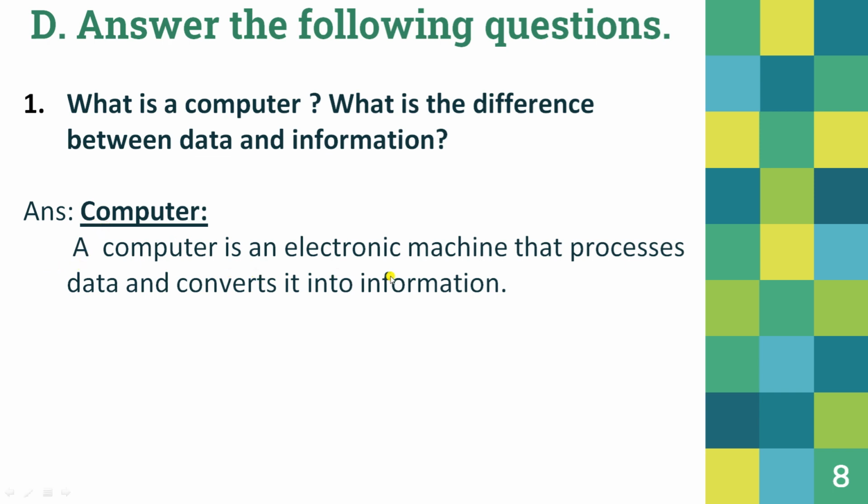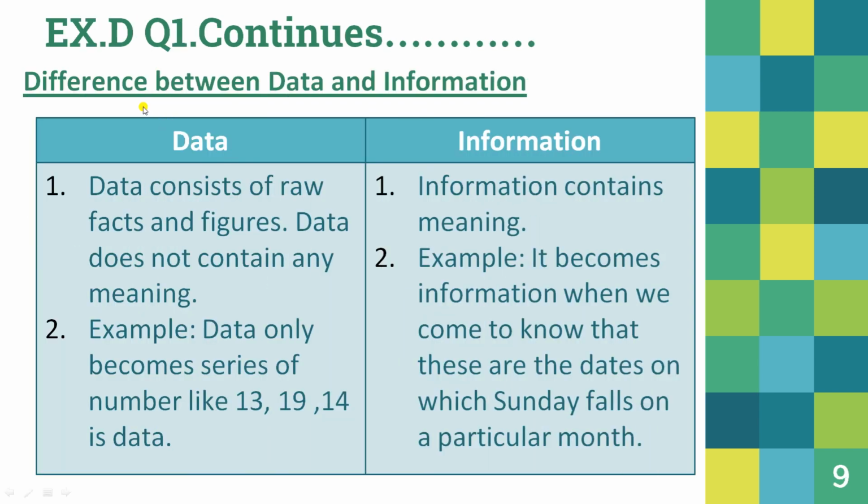A computer is an electronic machine that processes data and converts it into information. Now, this is the difference between data and information. Data consists of raw facts and figures. It does not contain any meaning, whereas information contains meaning. What will be the example of data?